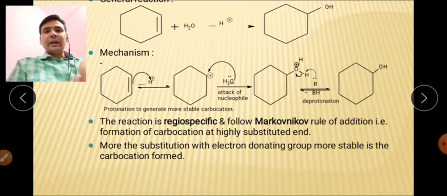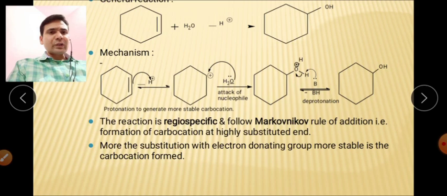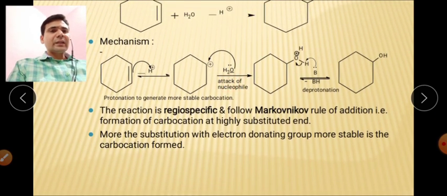As the reaction proceeds through formation of C positive, a carbocation, we must know that the more stable carbocation will be preferred as compared to the less stable carbocation. So if we have a choice among secondary, tertiary and primary, then the tertiary carbocation will be formed, and if we have no choice, the reaction will proceed through whatever condition is available. So here you get this particular C positive, and after its formation the water molecule will attack, that is attack of the nucleophile.